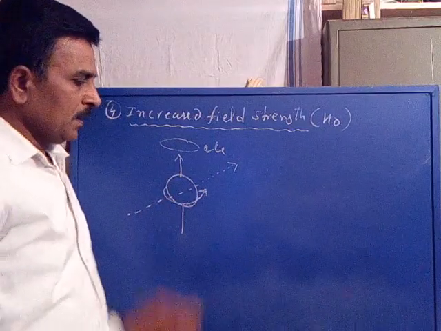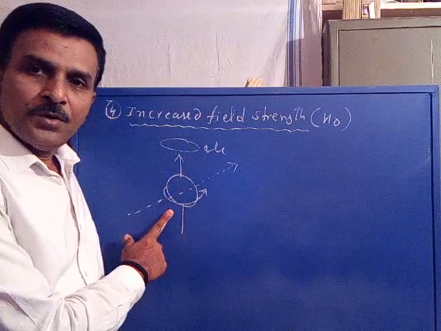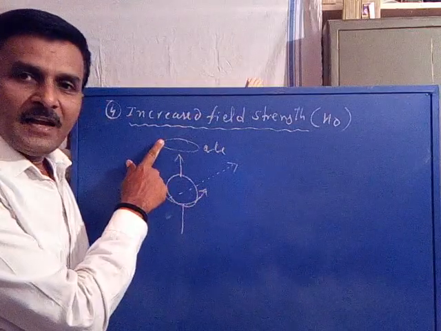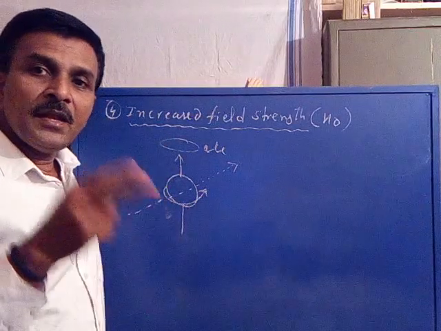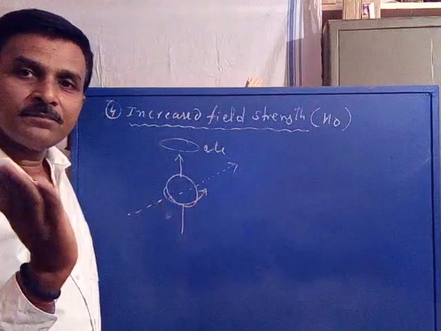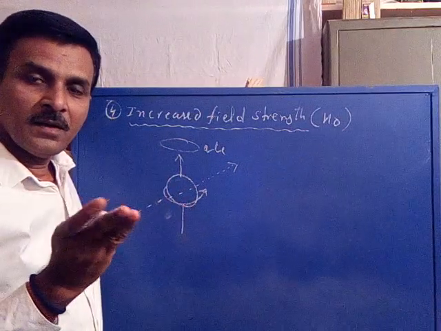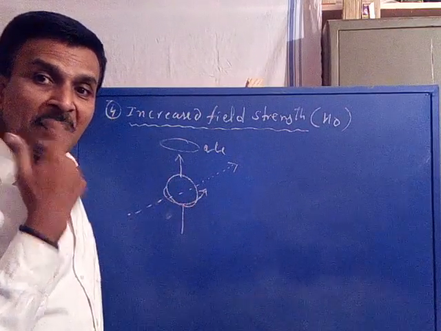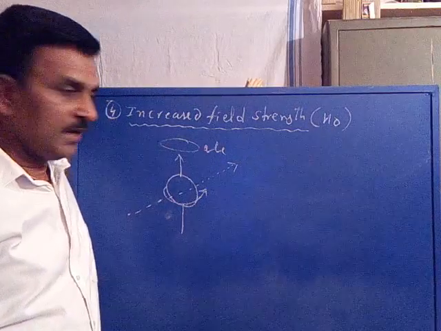Further, the magnetic field is produced when a nucleus rotates in a bent manner, called precessional motion or precessional rotation.